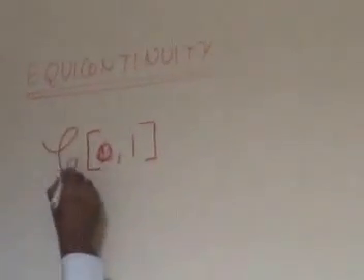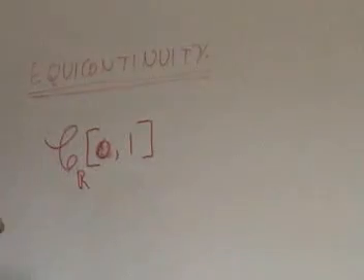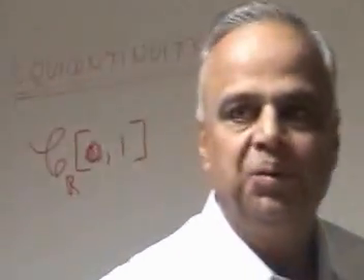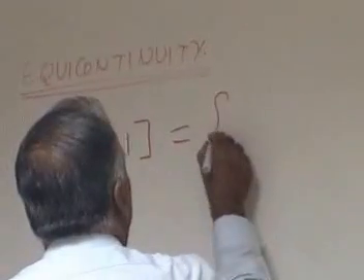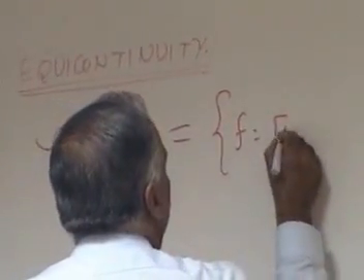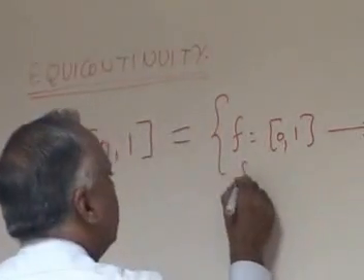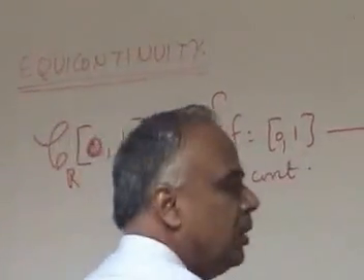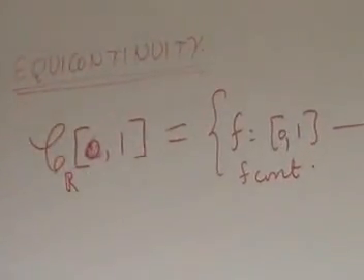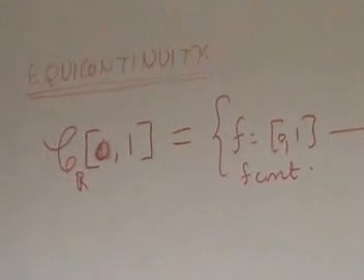Now, let us take the collection of all real valued continuous functions on 0, 1. So it is the set of all f from 0, 1 to R, f continuous. So we are considering all continuous functions on 0, 1 and taking that collection.